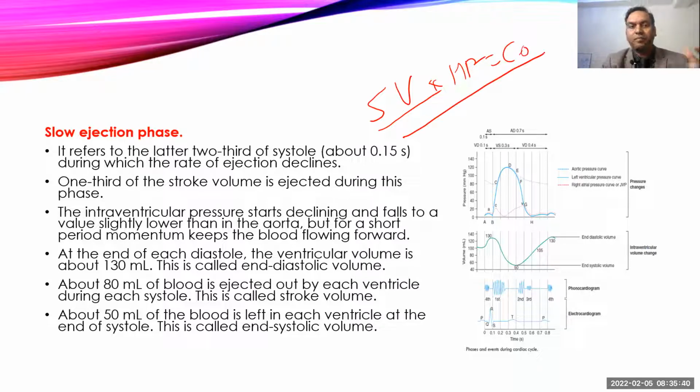Okay. So the stroke volume, almost one-third of the total stroke volume, will be ejected in the slow ejection phase. Now as the blood is moving out, most of the blood also moves with the flow. Already momentum is there, that's why blood is also moving forward. The pressure difference तो है, but it is very less. But because of momentum also, blood keeps on flowing.